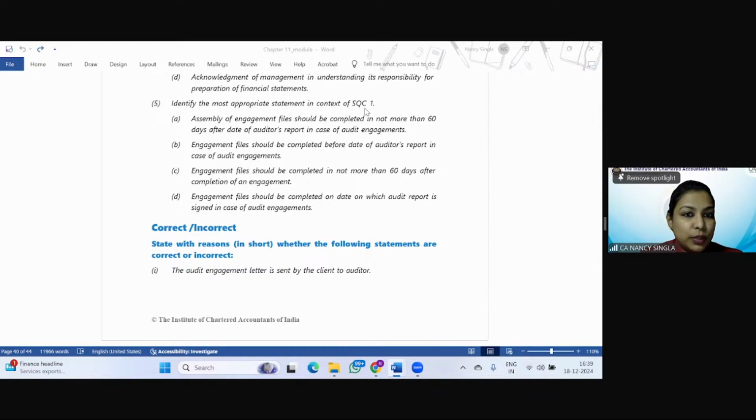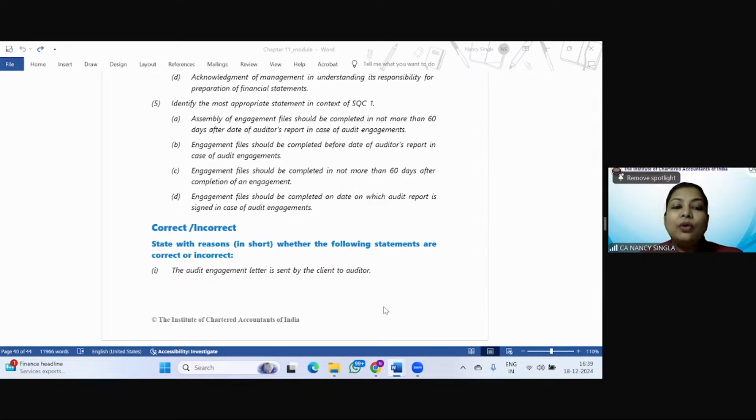Om Krishna Gupta, Swati have answered fifth question correctly. So identify the most appropriate in context of SQC 1. So assembly of engagement file should be completed in not more than 60 days after the date of the auditor's report in case of audit engagement, which is the correct option. See, B says engagement file should be completed before the date of auditor's report. So this is not the correct option.